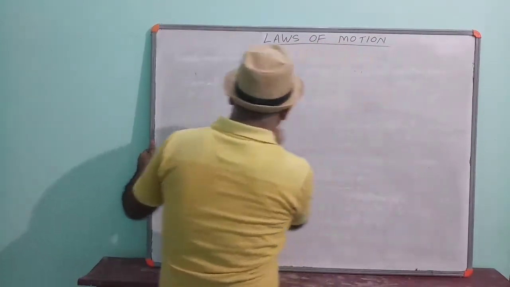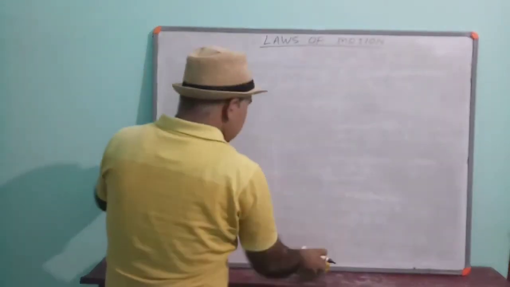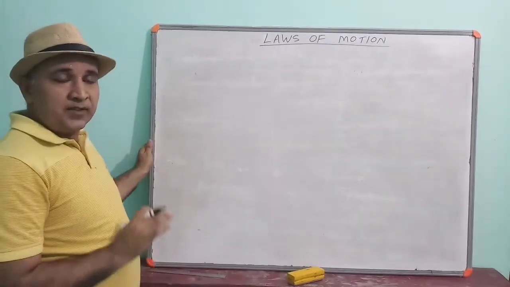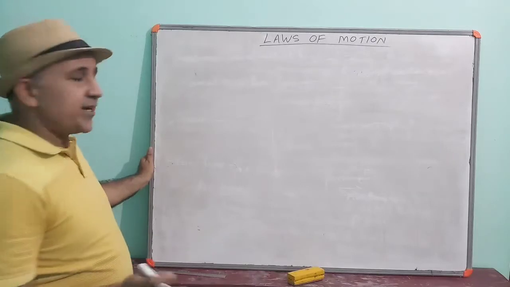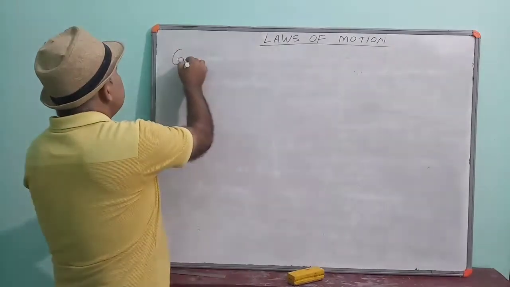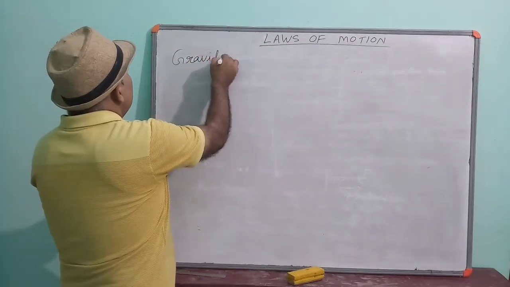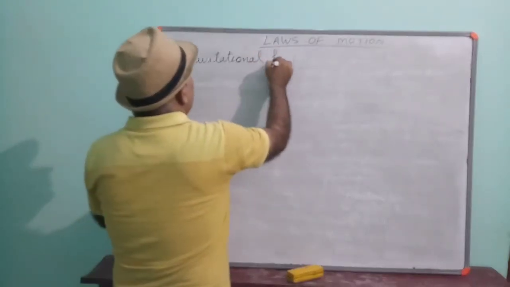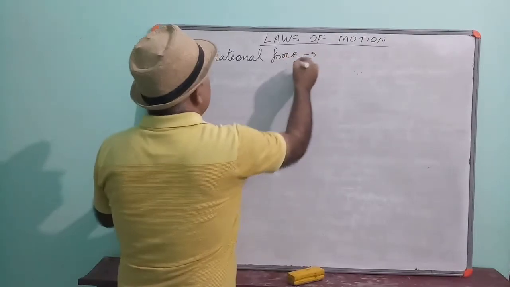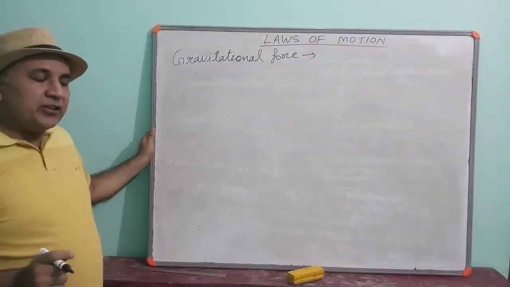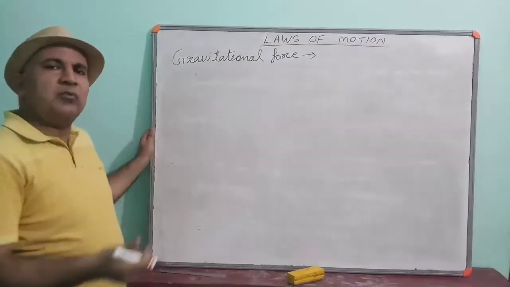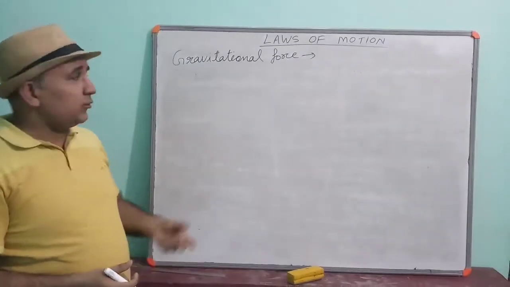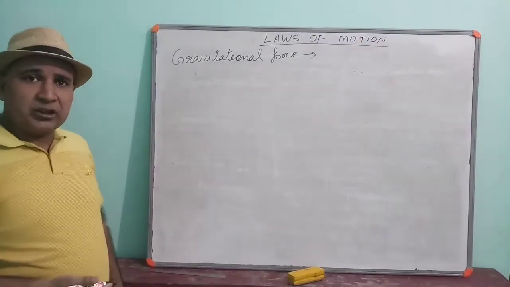Now we are going to see the non-contact forces. As we have seen, non-contact forces are those forces in which the objects do not touch each other. They do not make any physical contact. So the first example is the gravitational force. Children, the scientist Newton says that in the universe every object is attracting each other, and those forces are called gravitational force.